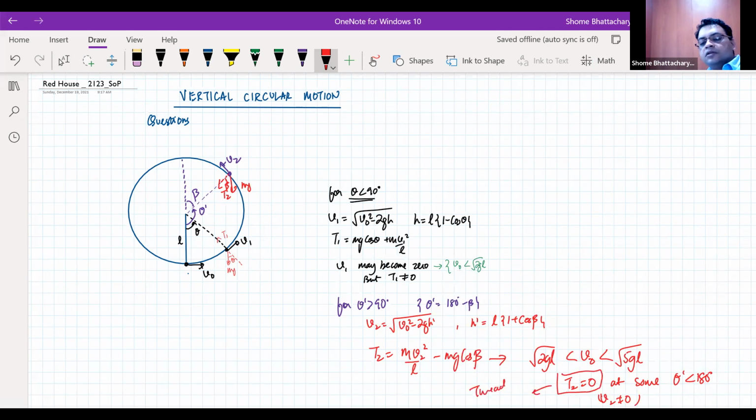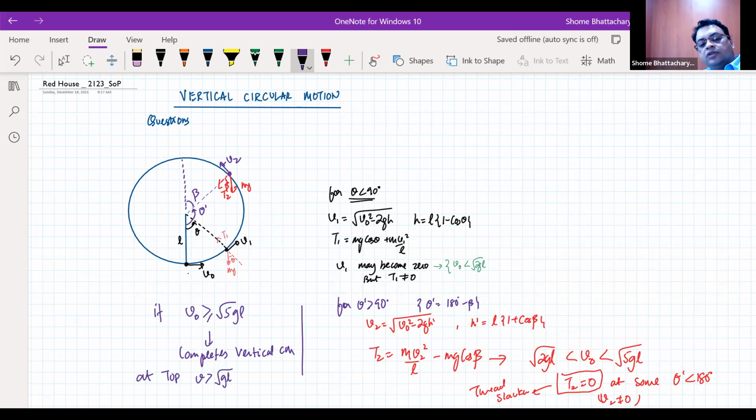Thread slackens. Whereas of course we have the overall condition that if v0 is greater than or equal to root 5gL, then it completes vertical circular motion. And at the top, the speed will be greater than or equal to root gL and the tension will be greater than or equal to zero. That is a critical condition. So this is the important set of values to remember: root 2gL as the critical condition to cross 90 degrees, and root 5gL.